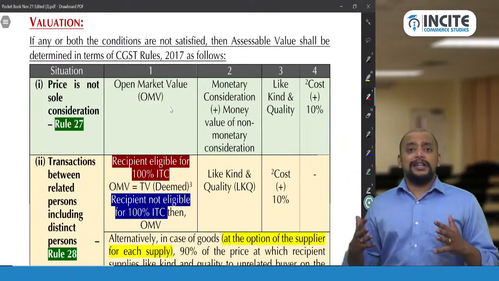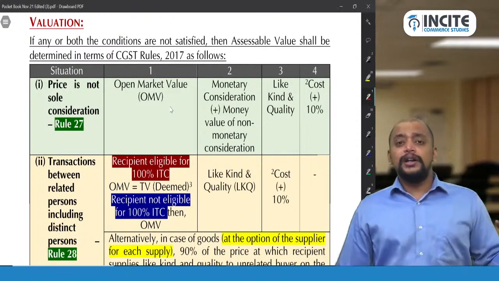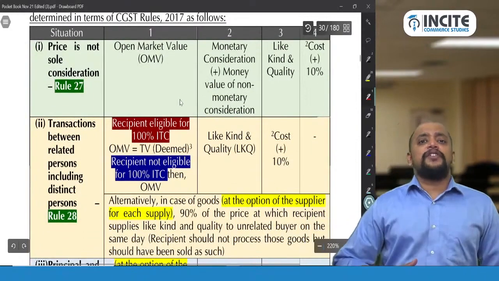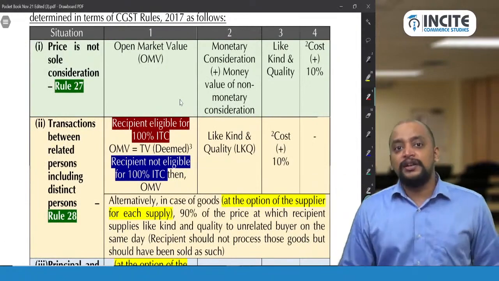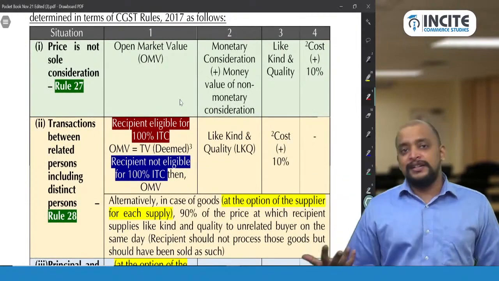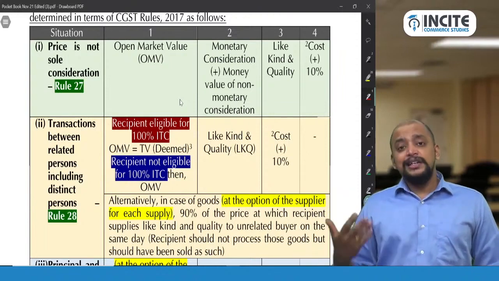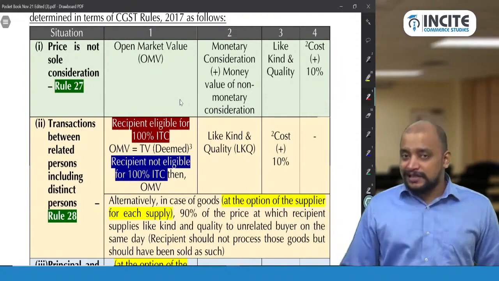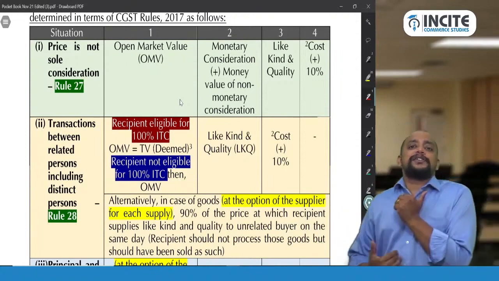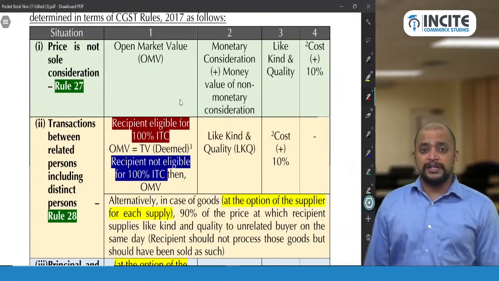Then in case of transaction between distinct persons, who are distinct persons? One registration of a person to another registration of a person. So when there are multiple places of business under the same permanent account number in different states, each such place needs to get a separate registration. So one registration of a person to the other registration is known as distinct person.